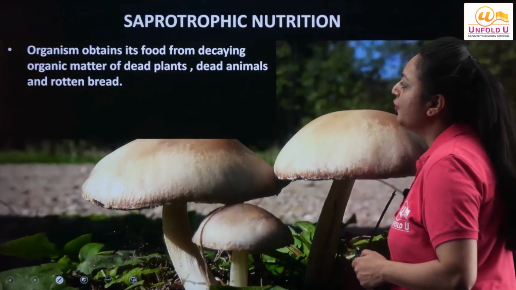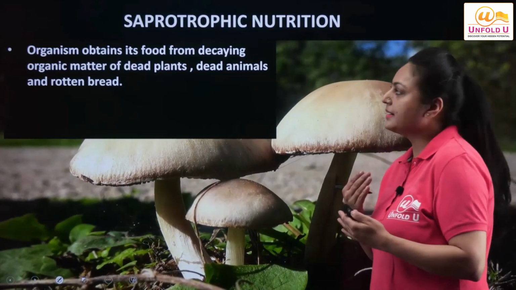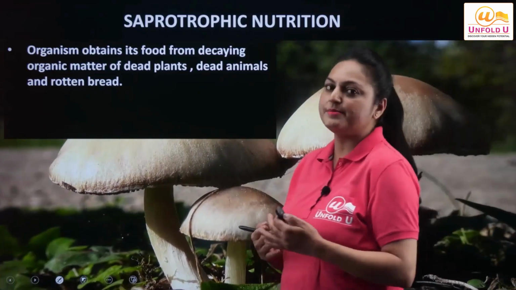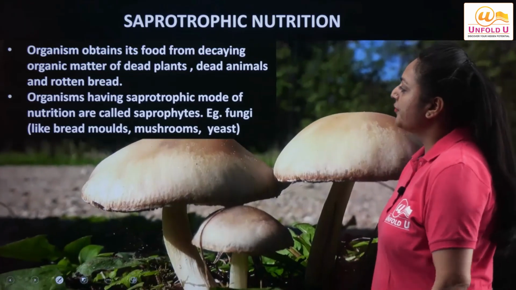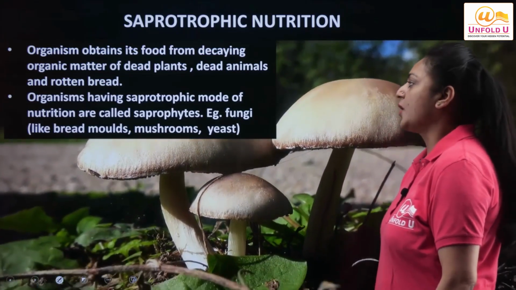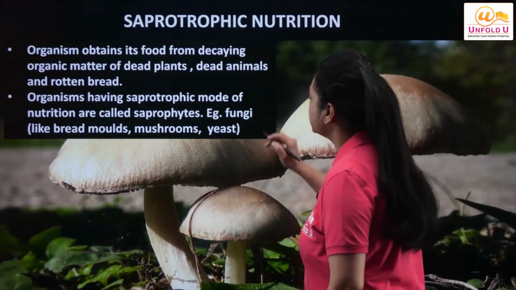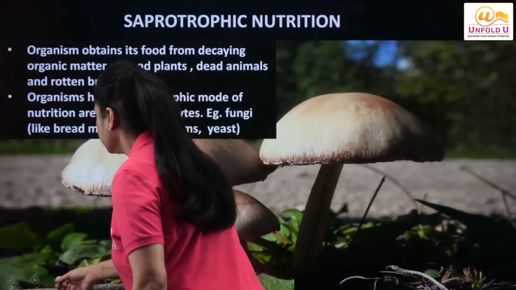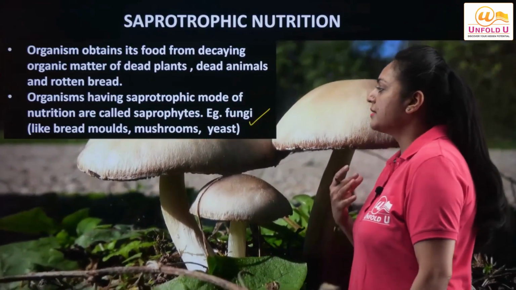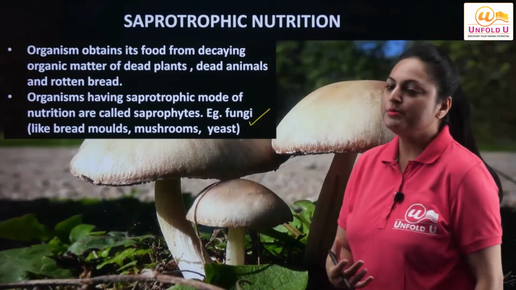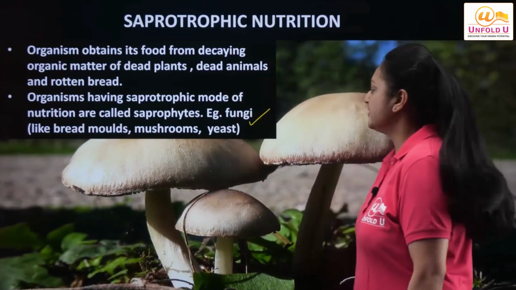Organisms obtain their food from decaying organic matter, and that decaying organic matter can be dead plants, dead animals, or rotten bread also. An organism having the saprophytic mode of nutrition is called a saprophyte. Example, fungi. So fungi are considered to be decomposers, right? Decomposers have the saprophytic mode of nutrition, like bread molds, mushroom and yeast. These are the examples of various types of fungi, right?